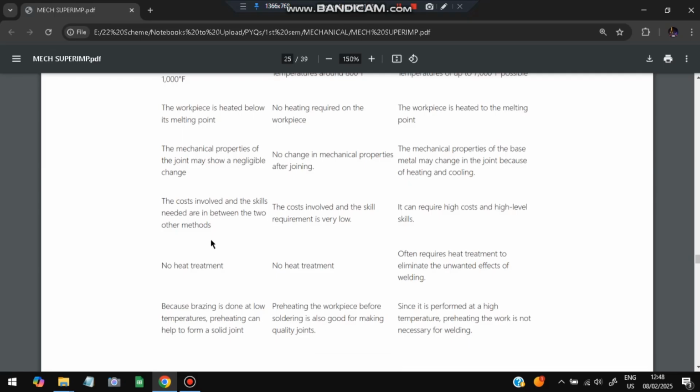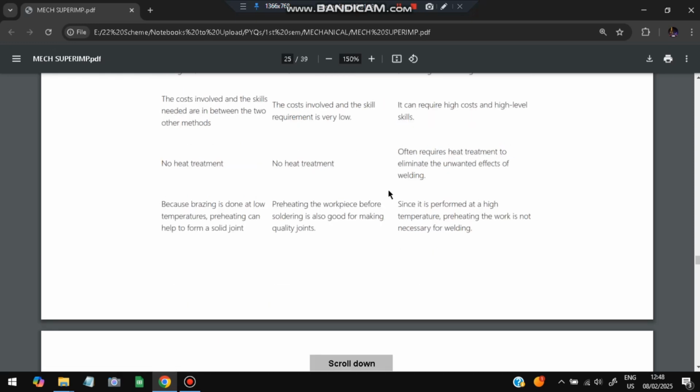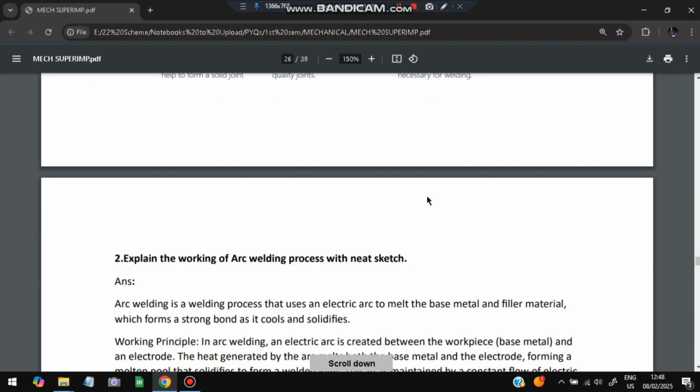The cost is between the two other methods for brazing, and the skill requirement is very low for soldering; cost is high for welding. No heat treatment in the first two, but welding will have heat treatment and unwanted effects. Soldering is done at low temperature, brazing is done at a temperature higher than soldering, and welding is performed at high temperatures. So these are the differences. Any five you can remember and write.